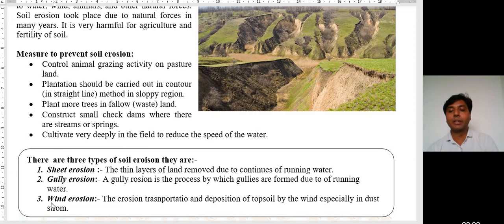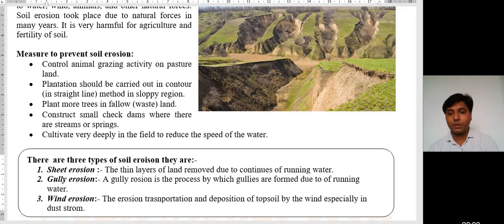The third one is wind erosion. The erosion, transportation and deposition of topsoil by the wind, especially in dust storms. Due to steady wind, sometimes particles of soil are transported from one place to another and deposited somewhere else. This is called wind erosion. Okay.